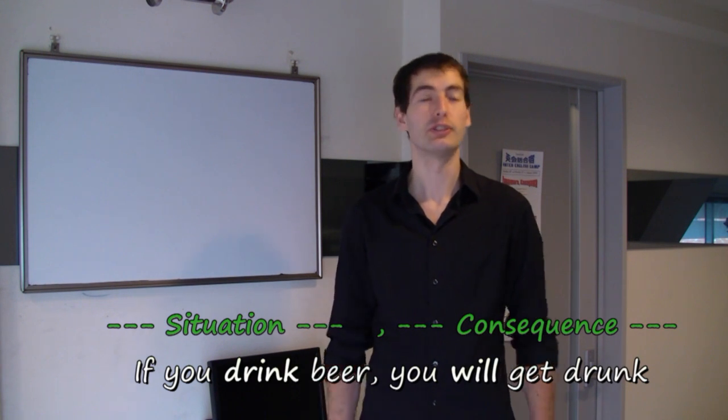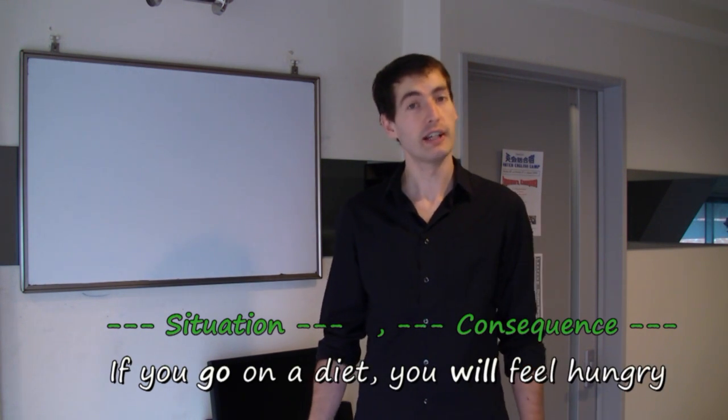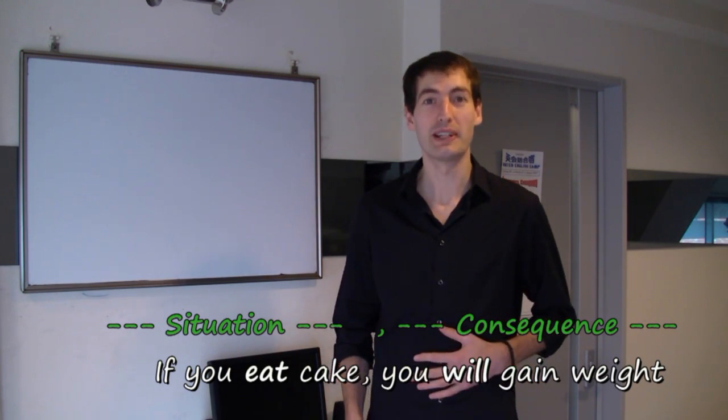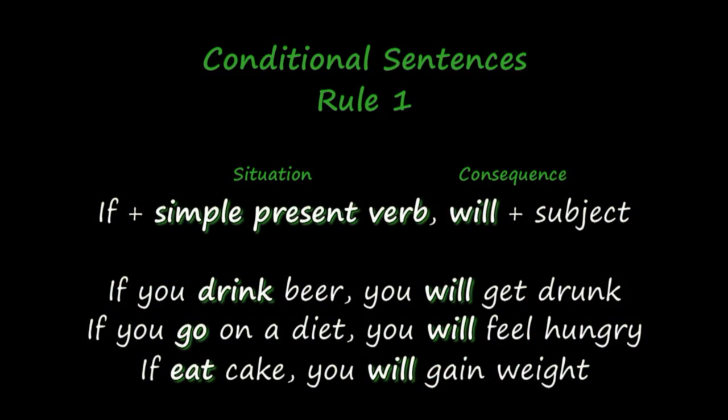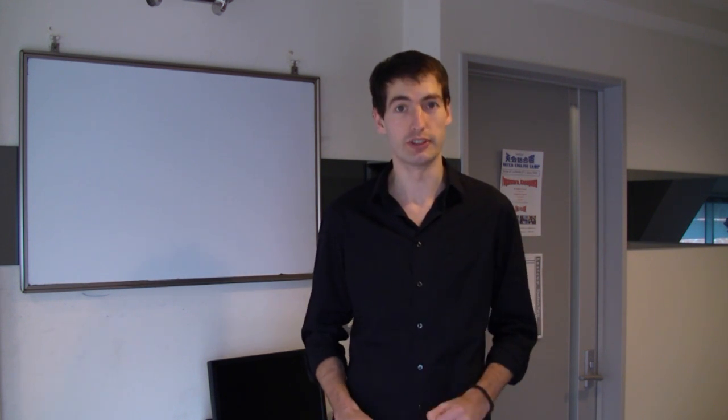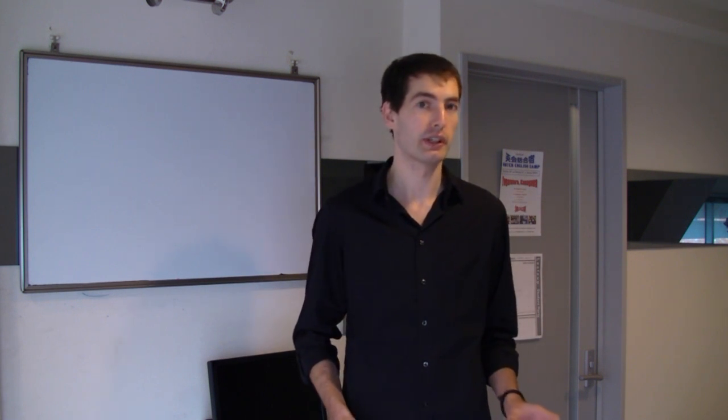If you drink beer, you will get drunk. If you go on a diet, you will feel hungry. And if you eat cake, you will gain weight. By using the word will, we are suggesting that the consequence is 100% certain. It will definitely happen. If you drink beer, you will get drunk.